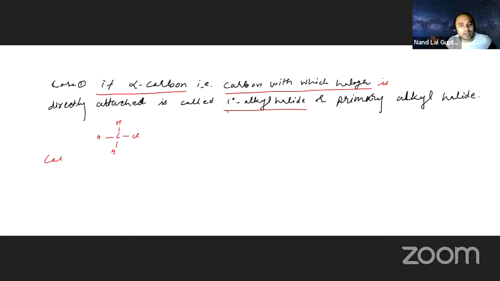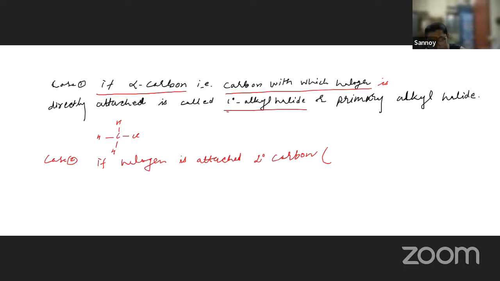If the halogen is attached with a 2 degree carbon. What is a 2 degree carbon?